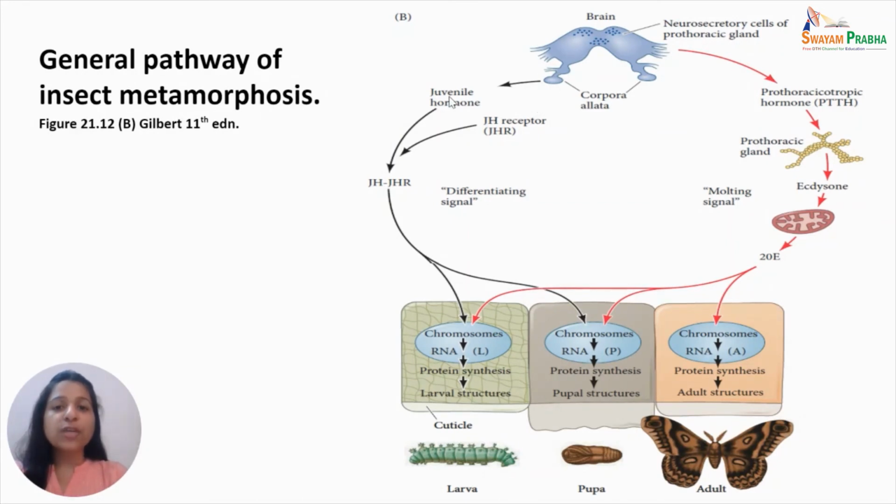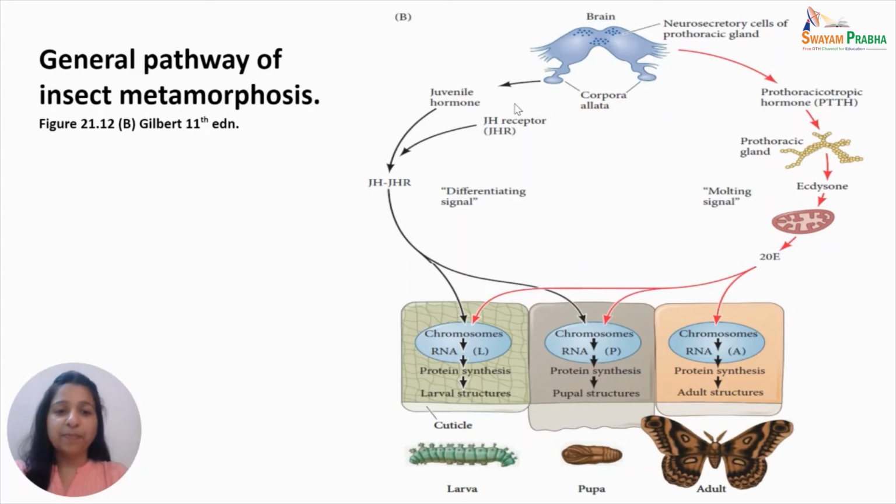Now, as long as this juvenile hormone is present, the 20-hydroxyecdysone stimulated molts result in a new larval instar only. And in the last larval instar, however, the medial nerve from the brain to corpora allata inhibits these glands from producing juvenile hormone, and there is simultaneous increase in the body's ability to degrade all the juvenile hormone that is present in the body. So both these things help in removing whole of the juvenile hormone from the body, and thus the juvenile hormone levels drop below a critical threshold value, and this triggers the release of prothoracicotropic hormone